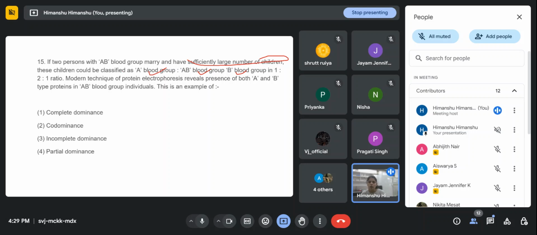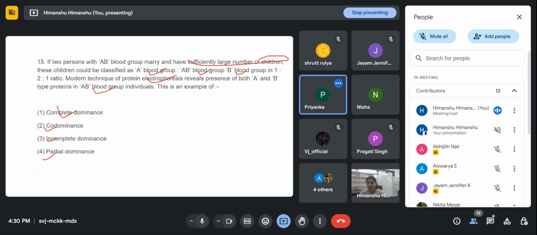Modern technique of protein electrophoresis reveals the presence of both A and B type proteins in an AB blood group individual. This is an example of: first, complete dominance; second, codominance; third, incomplete dominance; and fourth, partial dominance.